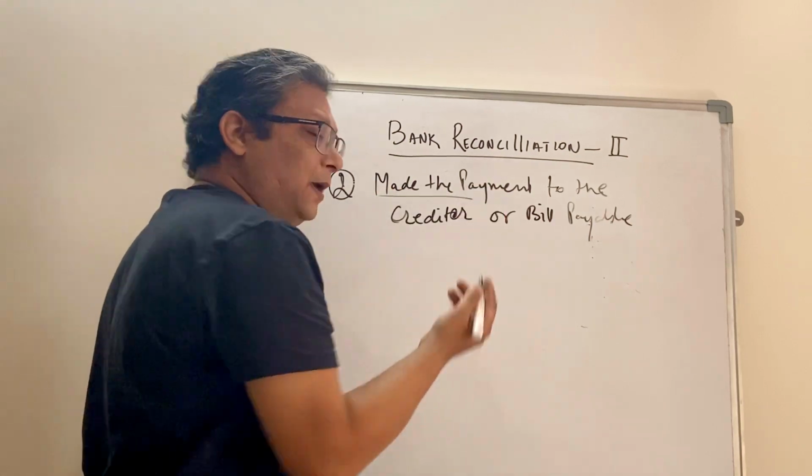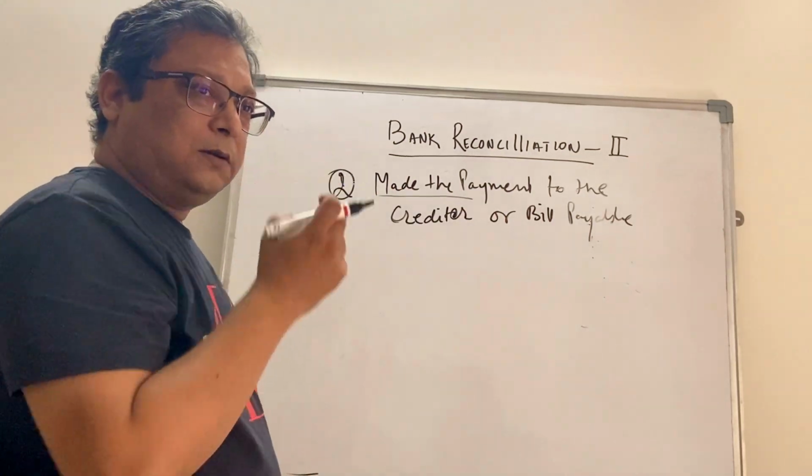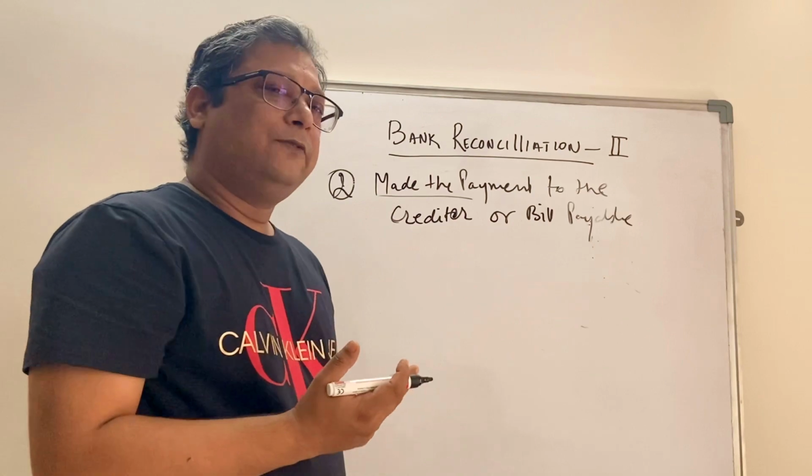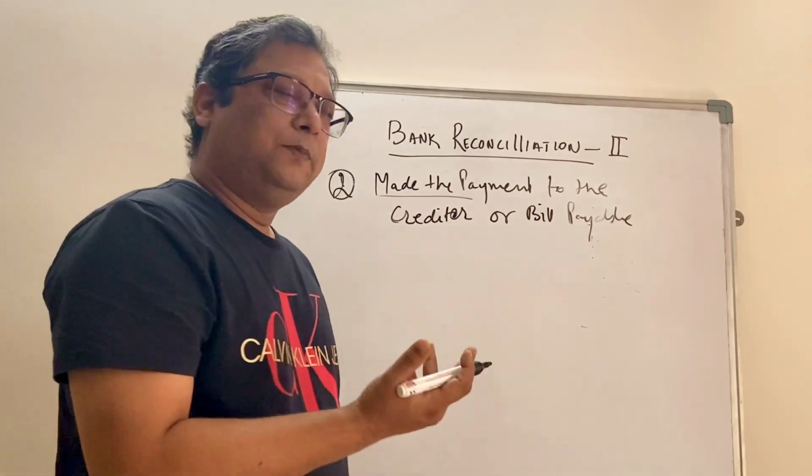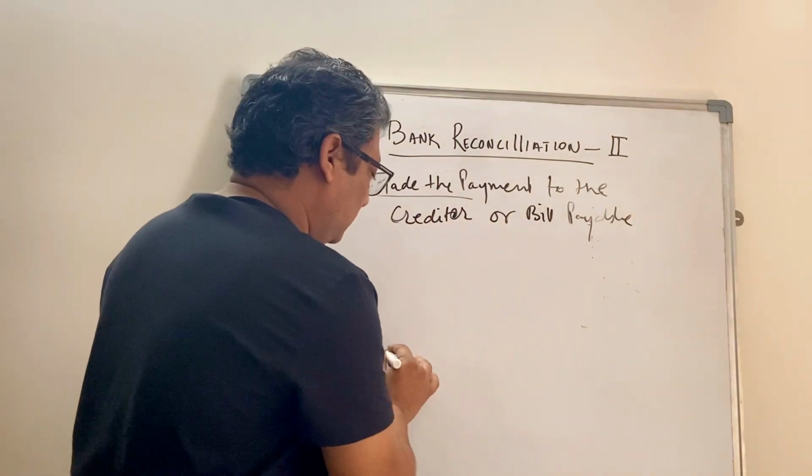So maybe you have instructed your bank, or you have already accepted a draft wherein the payment is directly made by the bank on your behalf, right?